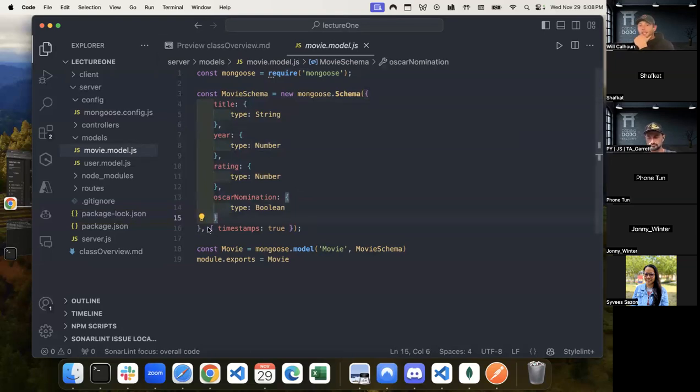And then the last thing is we have this timestamps is true. This gives us our created at and our updated at. We don't have to do anything with updated at. We don't have to update that time. It'll automatically take care of that for us. That's just something that MongoDB does natively.